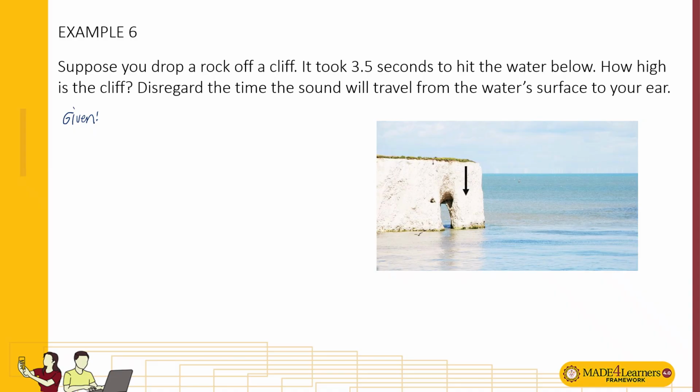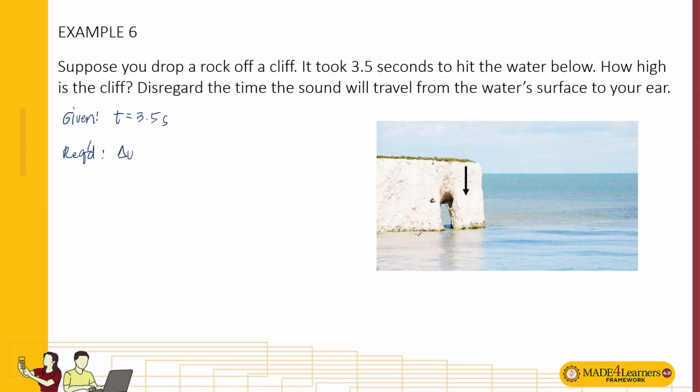It starts with 3.5 seconds. So that's t, and that's the only quantity that is directly given. So we are going to find the displacement of the rock.